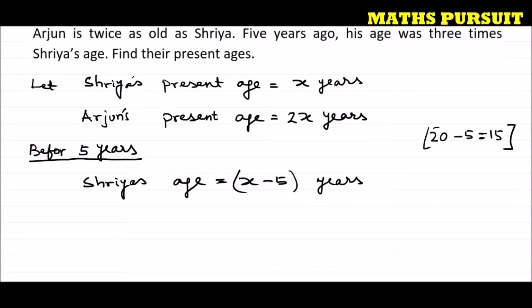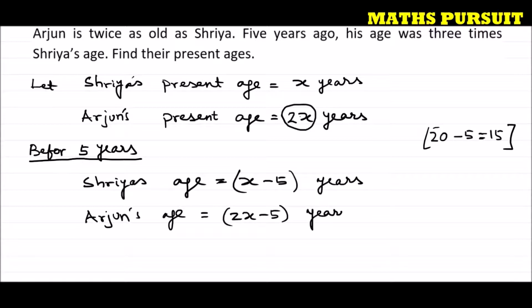Similarly, Arjun's age before 5 years: here we have considered Arjun's age as 2x years, so Arjun's age will be 2x minus 5 years. This is what we can calculate from the present ages, because we calculated the present age to be x years for Shriya and 2x years for Arjun. So before 5 years, Shriya's age would be x minus 5 years and Arjun's age would be 2x minus 5 years. Hope guys you are understanding.